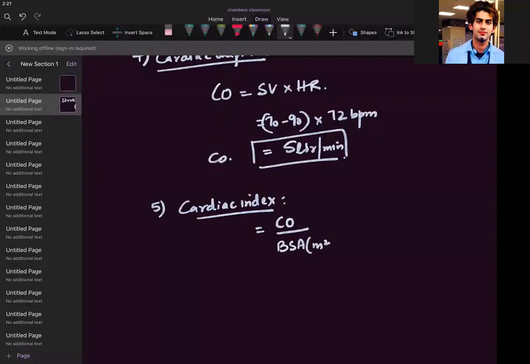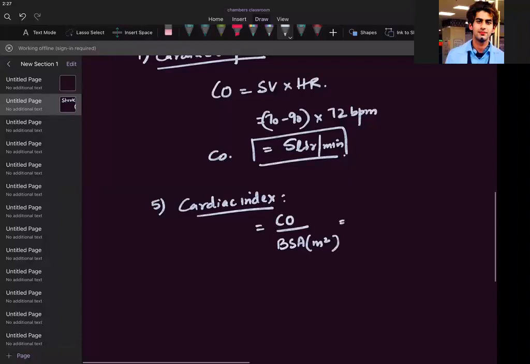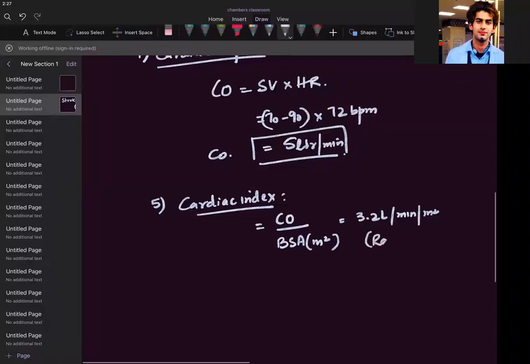I will tell you the value, it's around 3.2 liter per minute per meter square. And if they ask you the range, please write the range also. The range is between 2.8 to 4.2. The cardiac index, we also write it CI. So CI is equal to CO by body surface area. Is it clear?